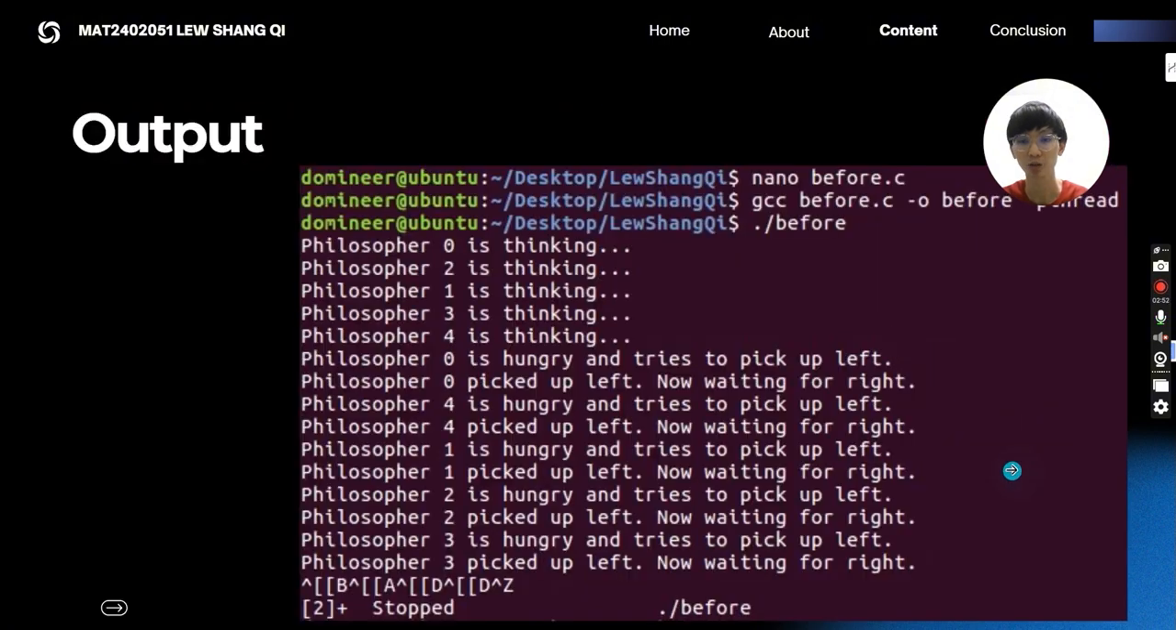So let's see the output for this one. This is basically how we run the code: insert our code, compile it, and run it. This is our output. Looking at the terminal output from that simulation, it perfectly mirrors our code analysis. We can see that philosophers 0 through 4 successfully pick up the left chopstick and then wait for the right.